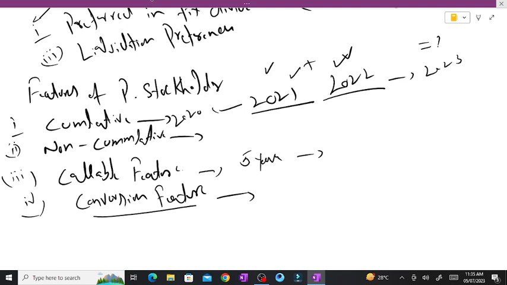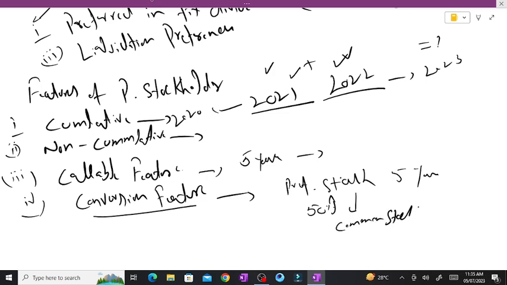For example, if the company says that if you buy preferred stock for 5 years, let's say 50% of the preferred stock would be converted into common stock. In that position, the person who holds them would enjoy both kinds of stocks. This is known as the conversion feature.